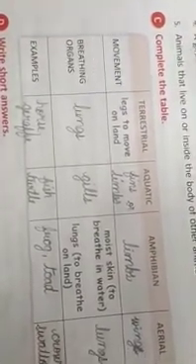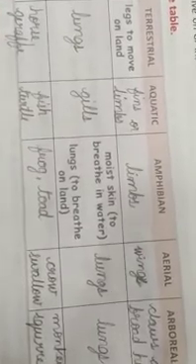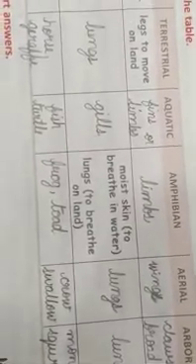Okay. Breathing organs. The terrestrial animals breathe with what, children? Lungs, because they can breathe with the help of lungs. In aquatic animals, gills. In amphibians, moist skin to breathe in water and lungs to breathe on land. Aerial animals, lungs obviously, and arboreal animals also lungs. So except aquatic animals and amphibians, all the remaining animals have lungs to breathe.